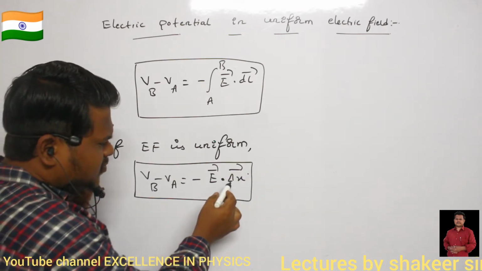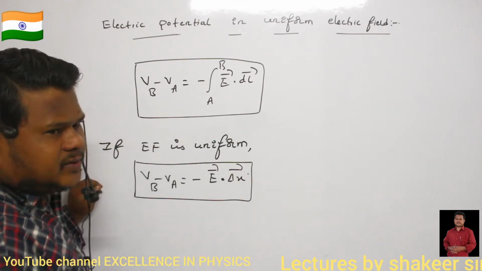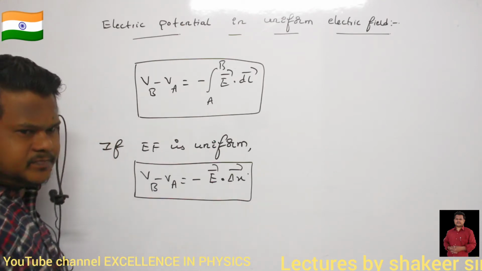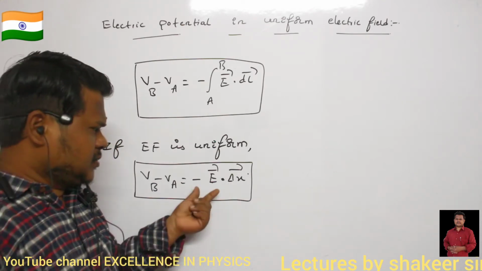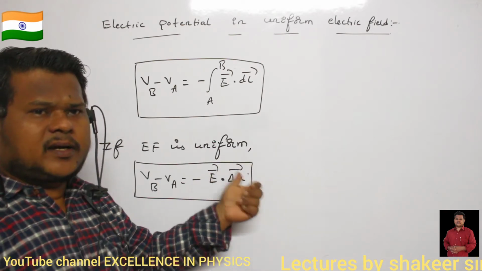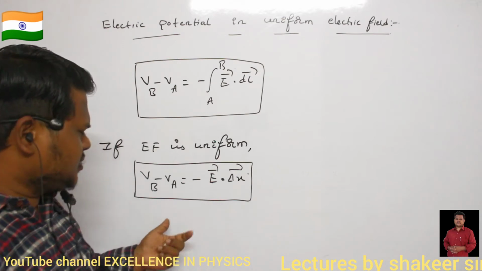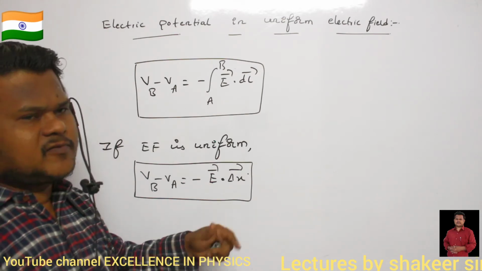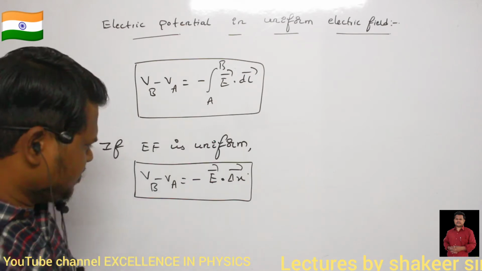If a charge is moving in the same direction as the electric field, then the angle between the electric field and delta X will be how much? 0. That's all. If the electric field is in one direction and delta X is in the opposite direction, then what is the angle between the electric field and delta X? It will be 180 degrees. That's all. Very simple. Clear?